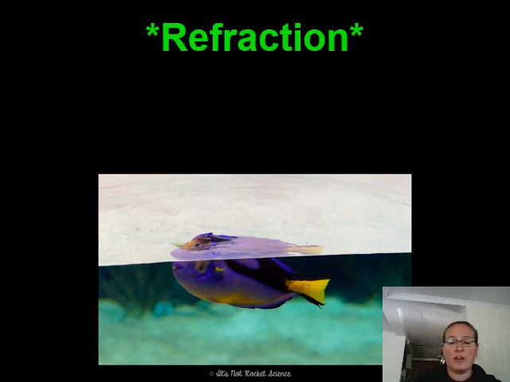Refraction. We've all probably seen something similar. The way this fish is pictured, it looks like it might have two tails. Does it actually have two tails? No. Refraction is responsible for this behavior. This is also why if you take a pencil and put it into a clear glass of water, the pencil will appear bent when you look at it. If you've never done that before, I encourage you to do it. You may have already run to your cupboard to get a glass now, but it does happen.